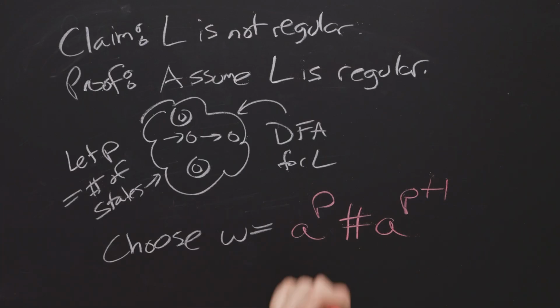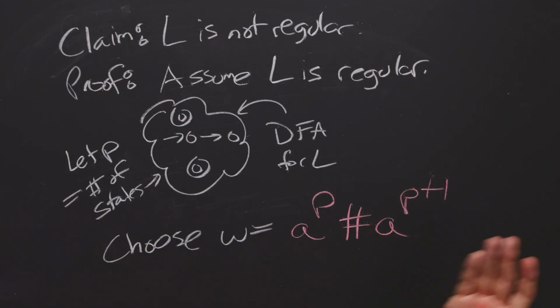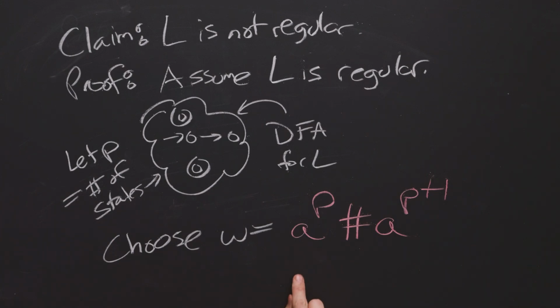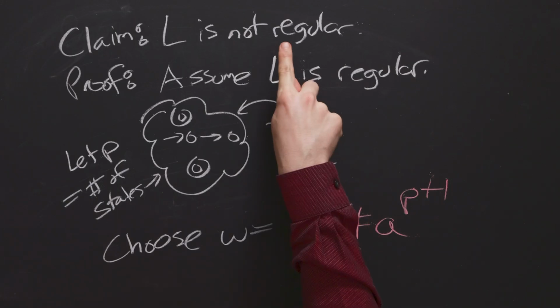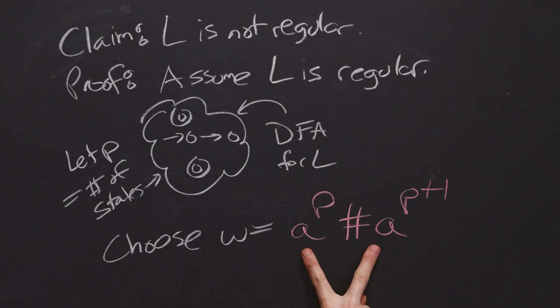However, this string will not work to show that this language is not regular. If you think about how the pumping lemma works, you always will pump within the first P characters, which are these A's right here. So if we're going to be pumping within here, the pumped part can be any length between 1 and P based off of the pumping lemma conditions, which means that if we add more A's in to try to get these two to be the same length, to try to generate a string that is not in the language, that's not going to work.